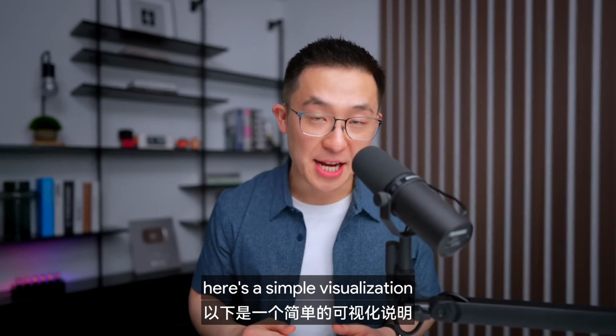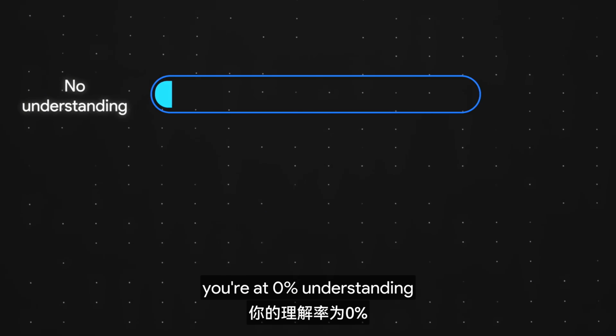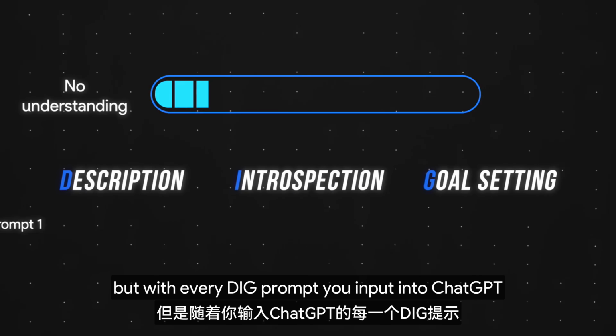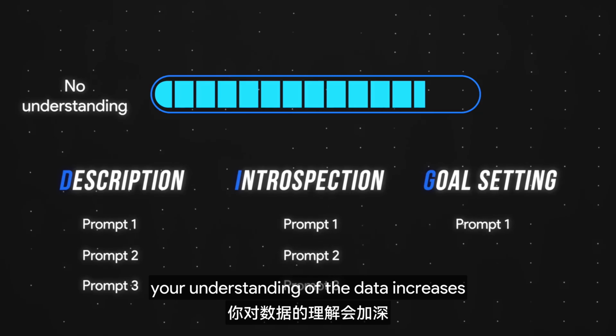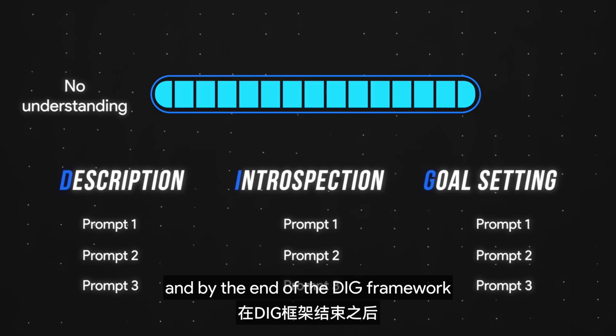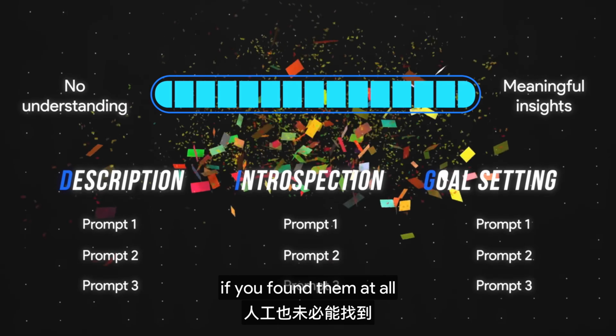Here's a simple visualization. When you get handed a spreadsheet with no context, you're at 0% understanding. But with every DIG prompt you input into ChatGPT, your understanding of the data increases. And by the end of the DIG framework, you've uncovered insights that would have taken hours to find manually, if you found them at all.